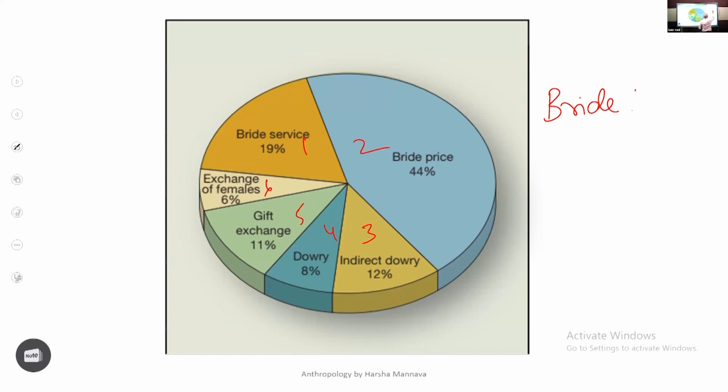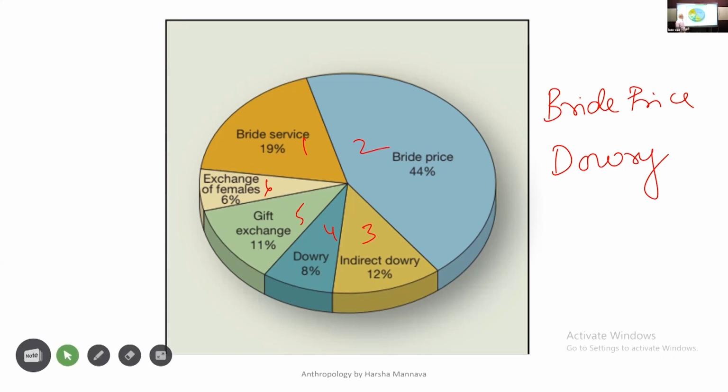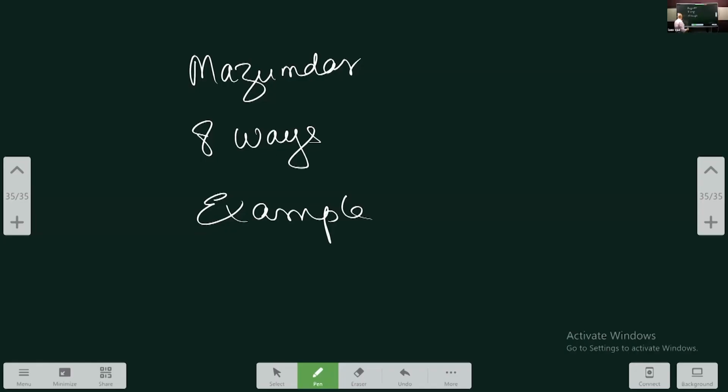Now, once you list out all the six, you must discuss bride price and dowry in detail, because these two are significant. Bride price and dowry must be discussed in detail. That is missing. What do I mean by detail? I'll share the PPT, Amma. You can take from the PPT.